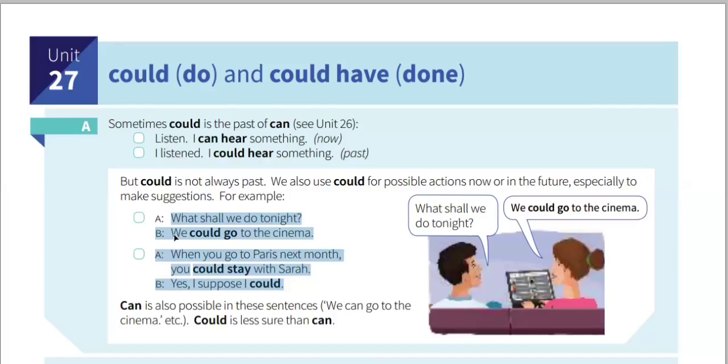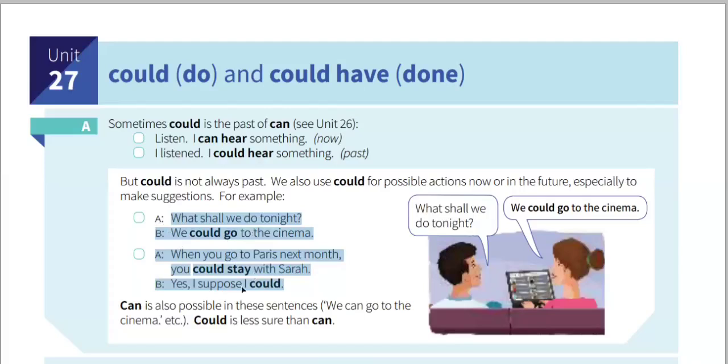From the first dialogue, you can see they are saying that we could go to the cinema. It is possible for us that we could go to the cinema now or in future. This has no past meaning. In this case, could has only present or future meaning to imply that we can do this action. It is possible for us to do this action. And oftentimes it is used to make suggestions. And here too, we can see suggestion because B is suggesting to go to the cinema.